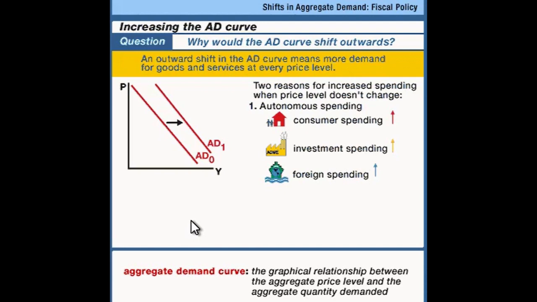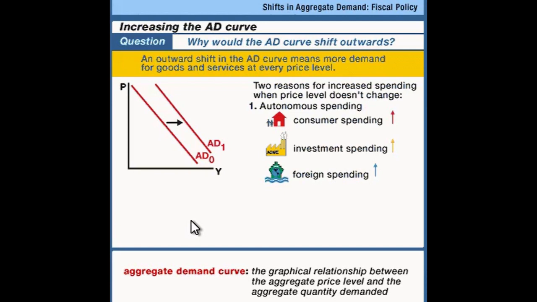So let me list them then in order. The first of the policy variables is government spending. If the government decides that it wants to spend more, that is, if there's an increased amount of government spending on goods and services, that adds directly to aggregate demand at every price level.